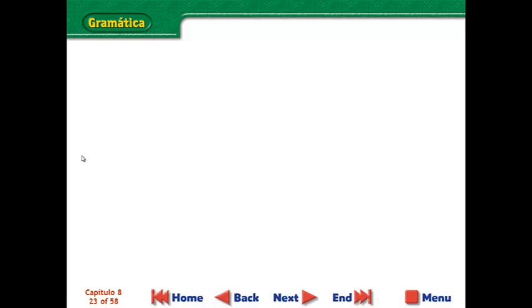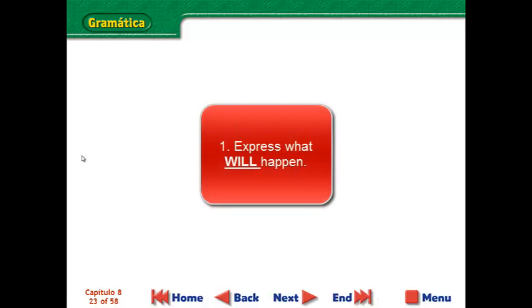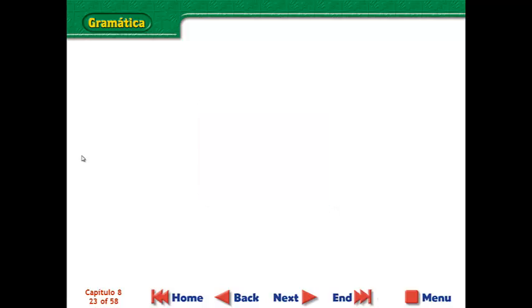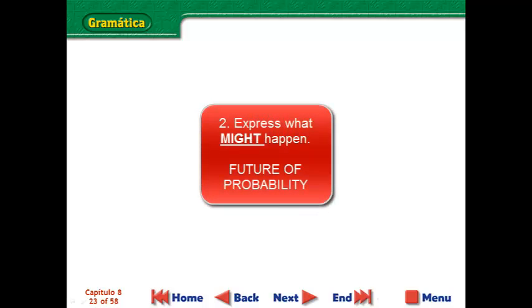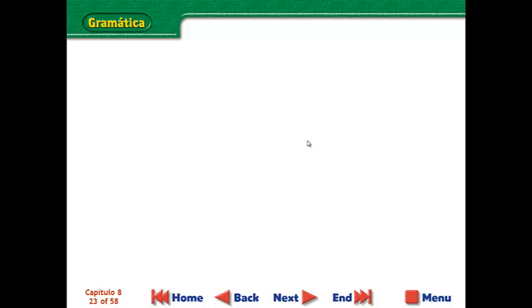So, a quick recap of what we just covered in this video: the future tense in Spanish. It's used for two different things. Number one, to say what will happen in the future. Just like in English, we add will to a verb. Will study, will read. In Spanish, we just add the endings that you copied. Number two, we use the future tense in Spanish to say what could happen or what might happen. Be sure to jot down any questions about this video that you have, and we can address them in class tomorrow.